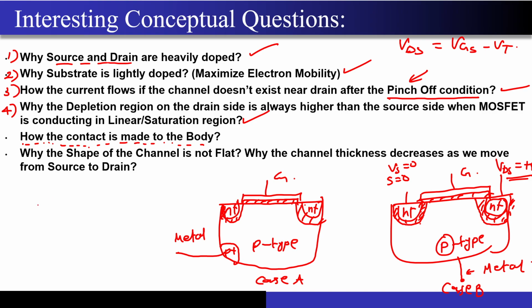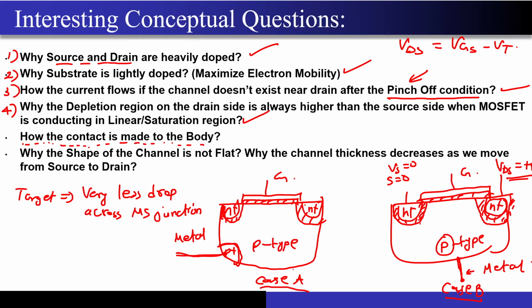What is the point of having this metal semiconductor junction? What is our target? Our target is very less drop across the metal semiconductor junction. So now what I have done over here, I have introduced the island of P plus kind of doping, and then I took a metallic contact. Over here I didn't do anything. I just had this P type and directly I took a metallic contact over here. Can any one of you please tell me which of these cases, case B and case A, will form a good ohmic contact? Case A or case B?